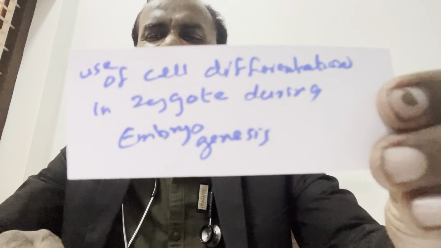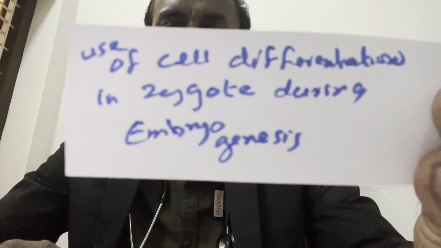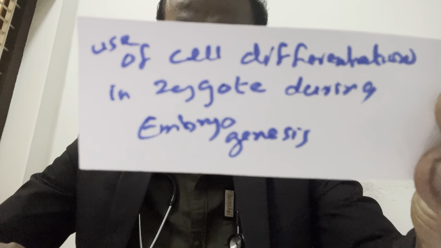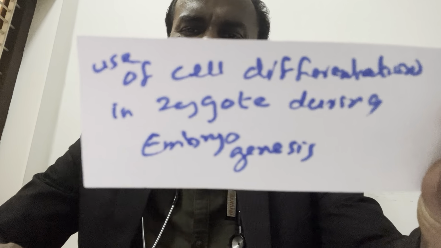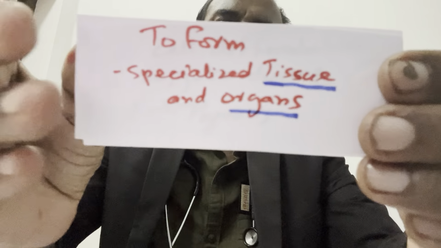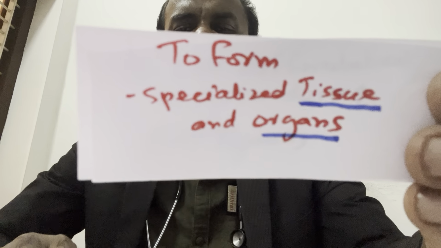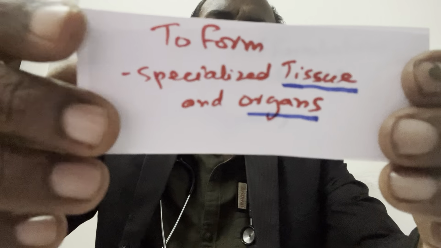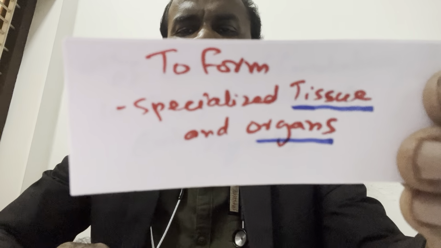Next question. What is the use of cell differentiation in the zygote during embryogenesis? Cell differentiation is to form specialized tissues and organs.